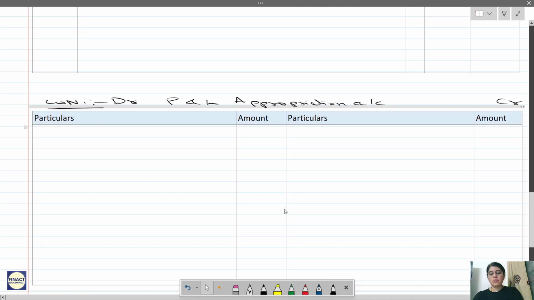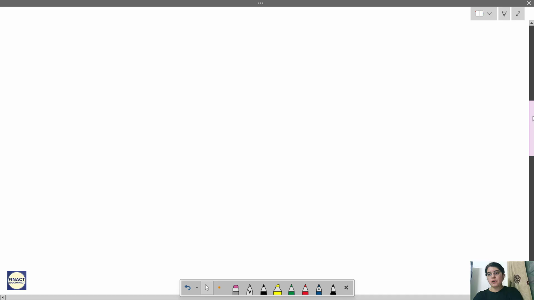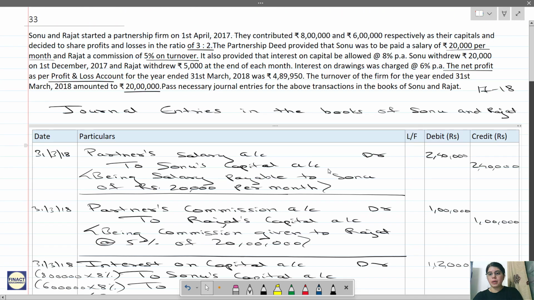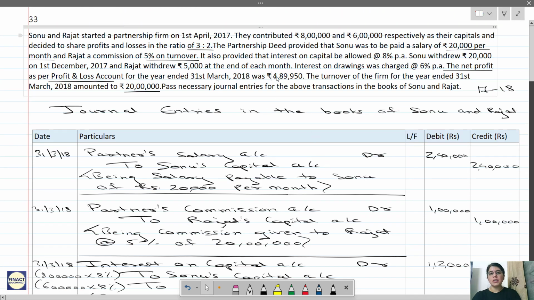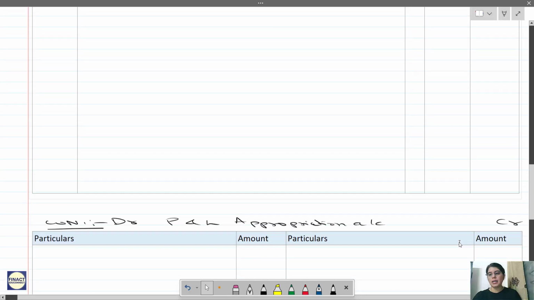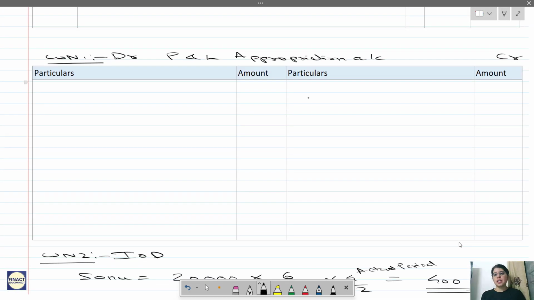Now let us see P&L appropriation account. What did I tell you? First we will transfer the profit from the profit and loss account. So how much is that? 4,89,950. That's a profit, correct? Net profit. So it will come on the credit side. So profit and loss appropriation account, credit side, by P&L account. How much is that? 4,89,950.